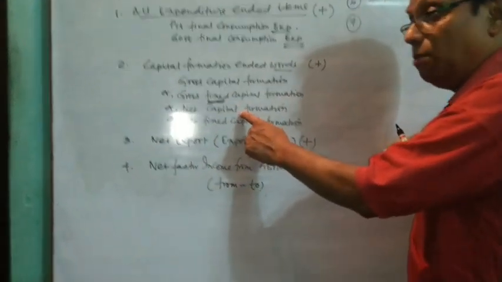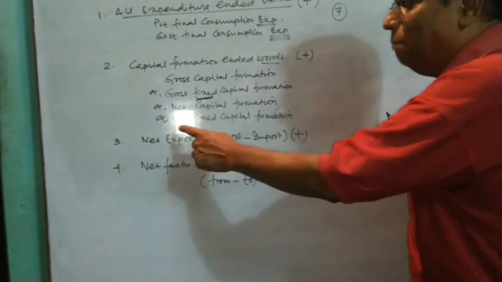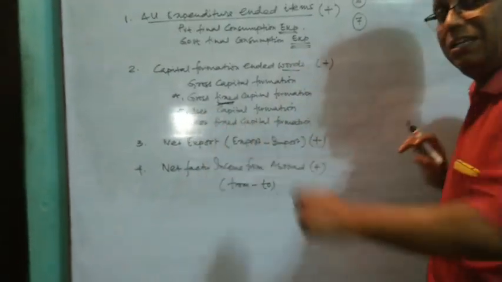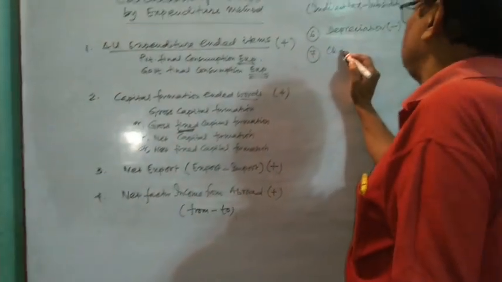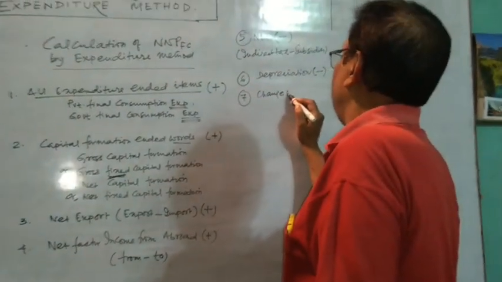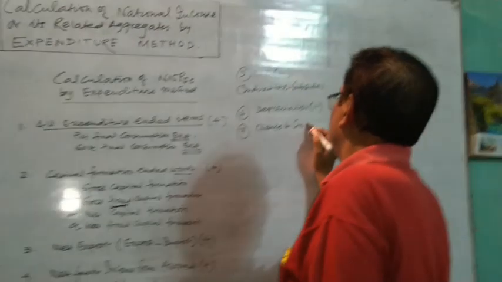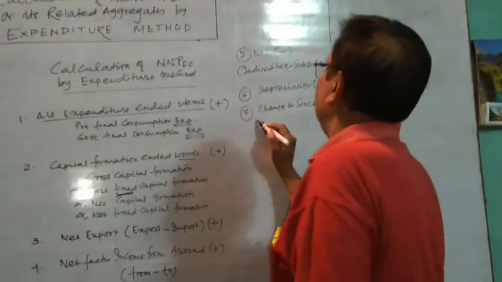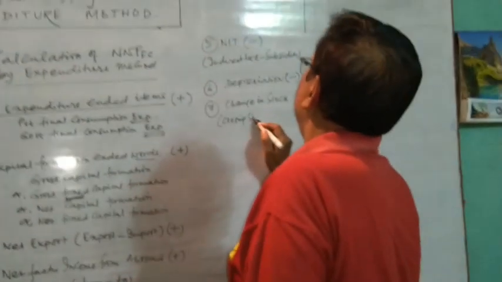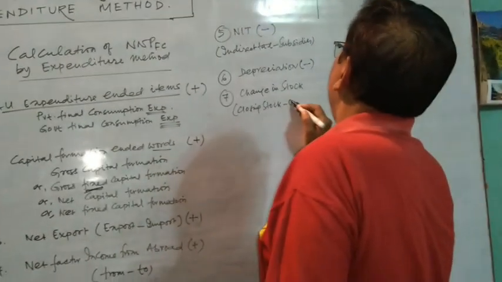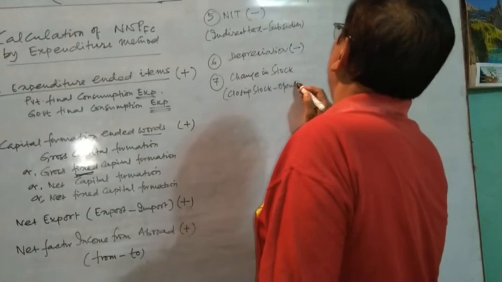This net capital formation is not in the fixed form, but net fixed capital formation is in its fixed form. So here change in stock, that is closing stock minus opening stock.